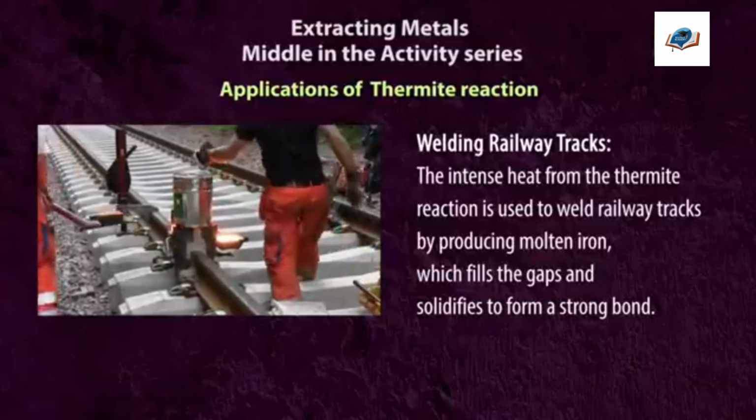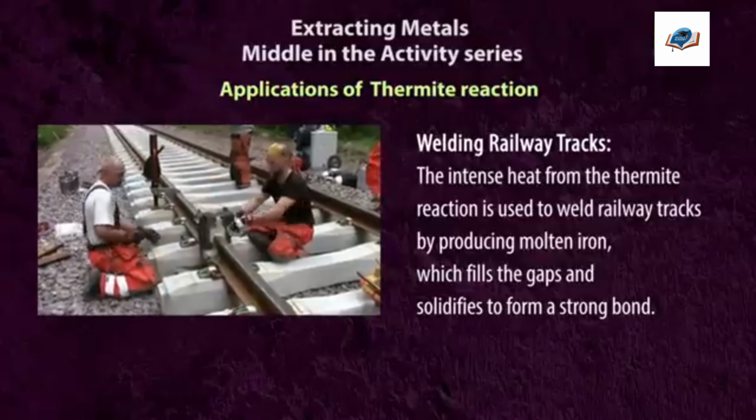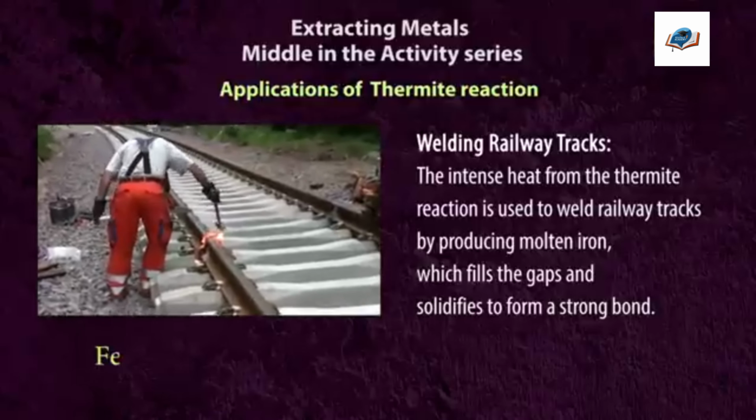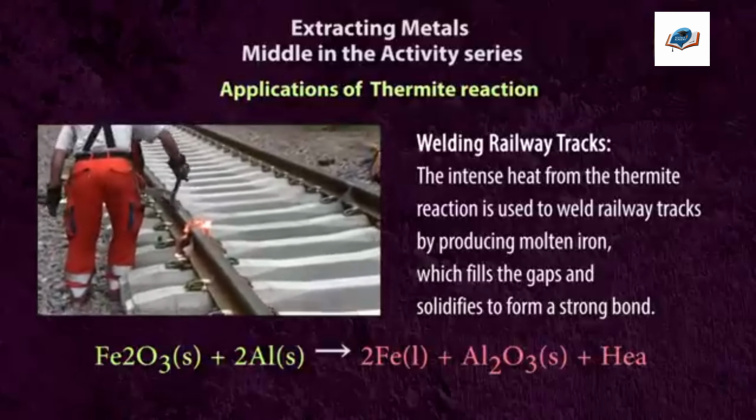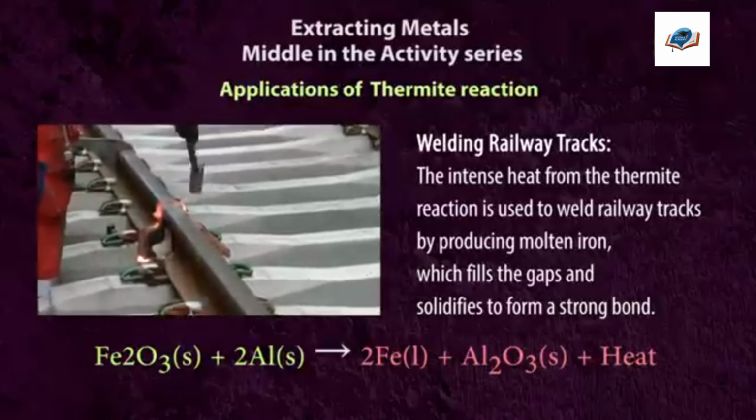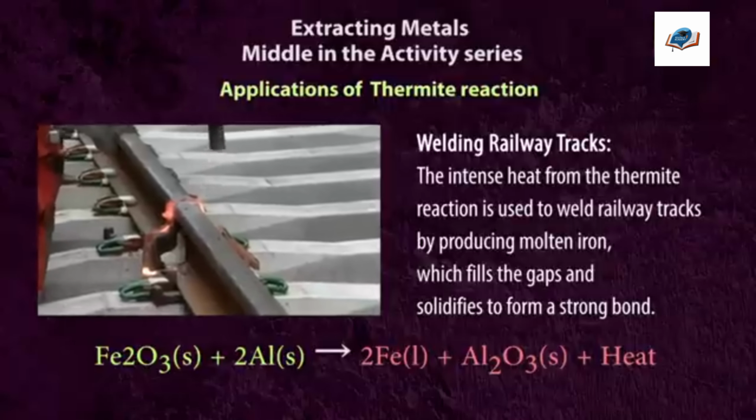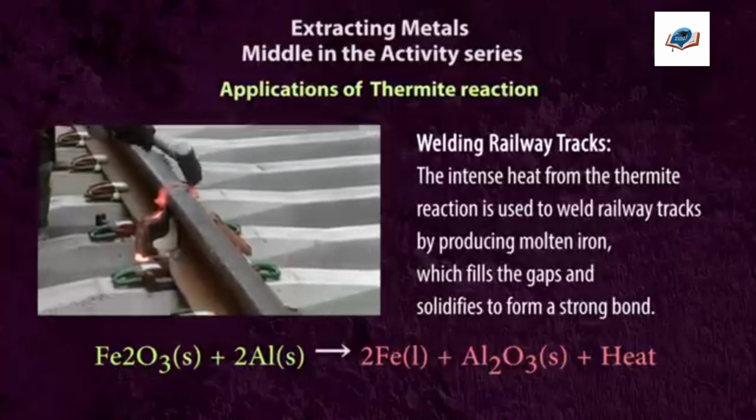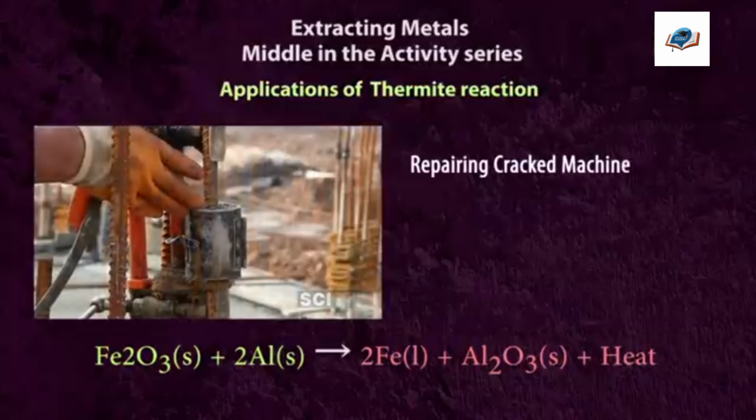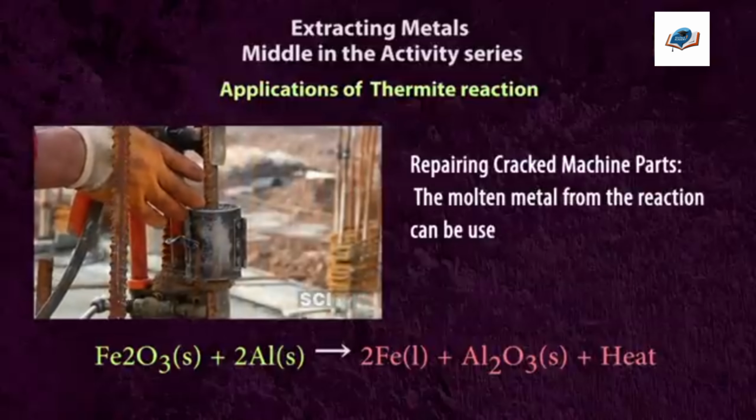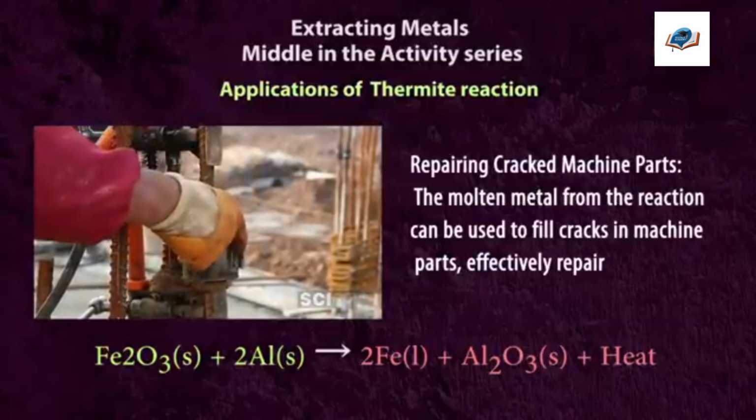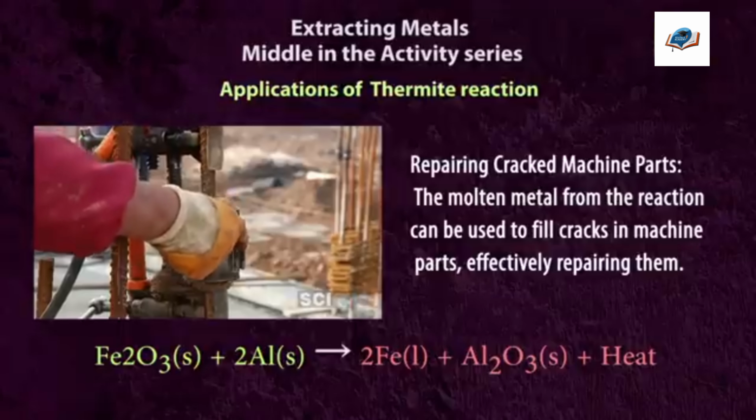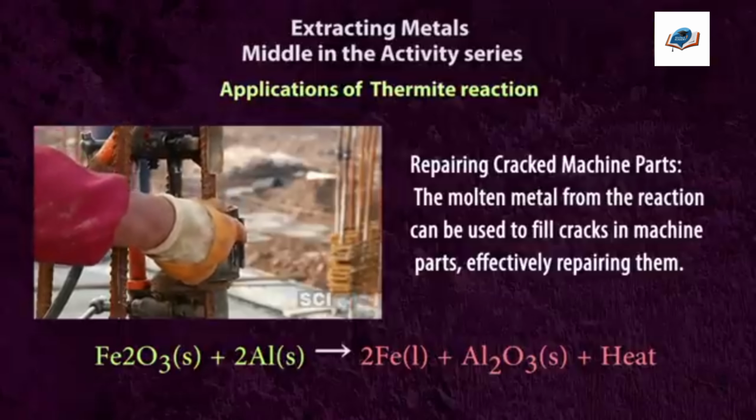The thermite reaction that is used in railway track welding is as follows. Fe2O3 + 2Al gives 2Fe + Al2O3 plus heat. Iron oxide plus aluminium gives iron plus aluminium oxide. Another application of thermite reaction is repairing cracked machine parts. The molten metal from the reaction can be used to fill cracks in the machine parts.